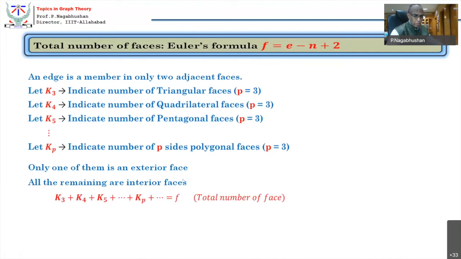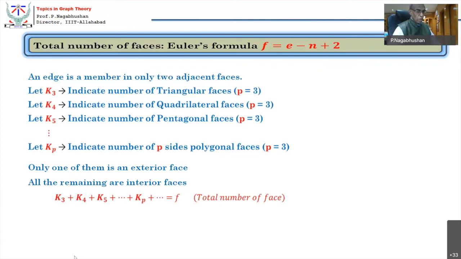So what is the total number of faces? K3 plus K4 plus K5, etc., Kp, etc., will be the F, that is the total number of faces. Okay, I have got to derive this. Now what is K3? K3 is the total number of triangular faces, and likewise the total number of quadrilateral faces, pentagonal faces, p-sided faces, where one of them is the exterior face. Which one, I do not know, but one of them is the exterior face.